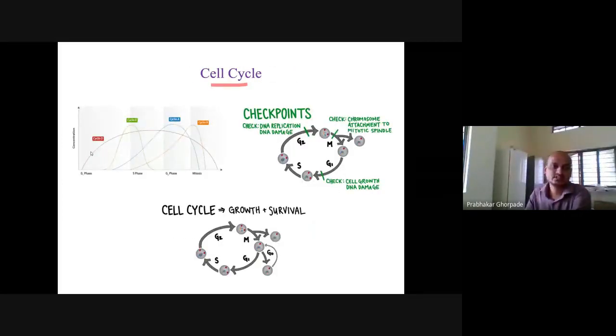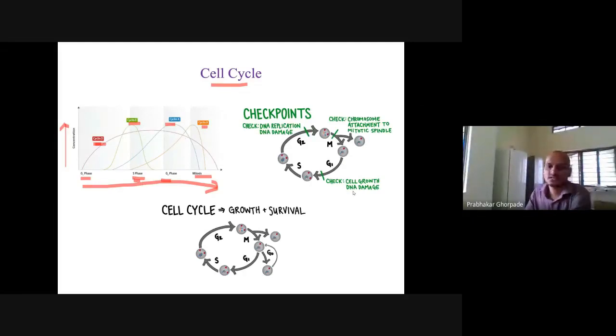Based on the concentration of the cyclin, whether it is cyclin E, cyclin D, cyclin A, or cyclin B, we can determine whether the cell is in the G1 phase, S phase, G2 phase, or mitosis phase. That is why we have drawn this protein against the concentration. These are the proteins on the x-axis and the concentration on the y-axis. If cyclin E is higher compared to the other proteins, then this cell is in the S phase.